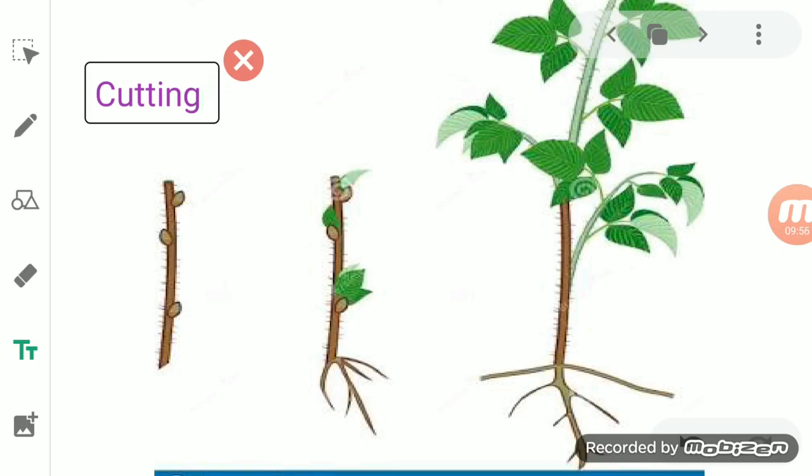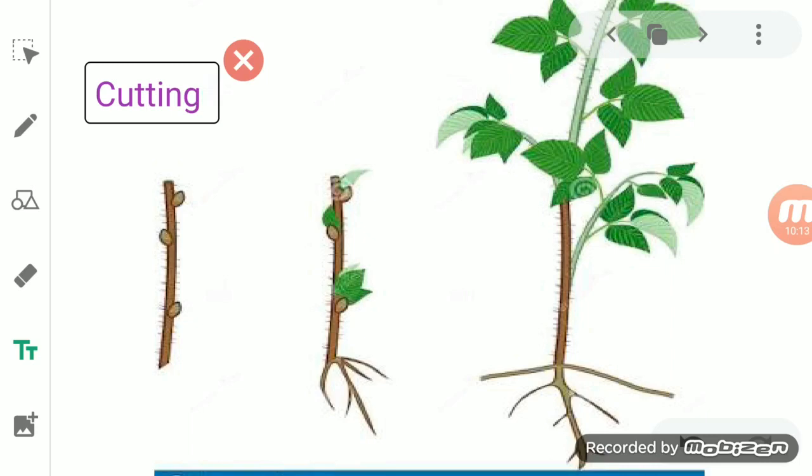So a part of the plant is cut with a sharp knife and then that part is planted. This type of reproduction, these plants reproduce through the cutting process.